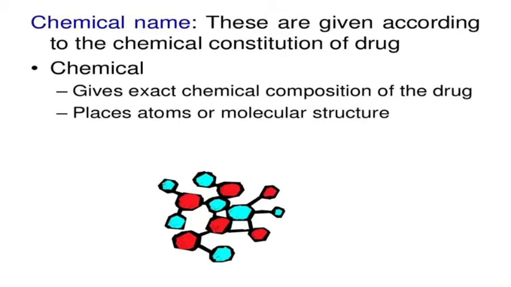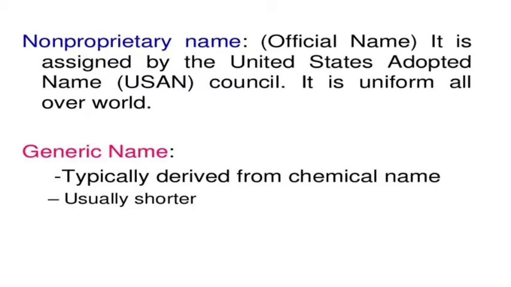These are given according to the chemical constitution of the drug, and based on the chemical structure we give the chemical name. The chemical name gives the exact chemical composition of the drug, placing atoms and molecular structure. Here we see the different colors, red and blue, and how it is arranged, that is, the bonding.